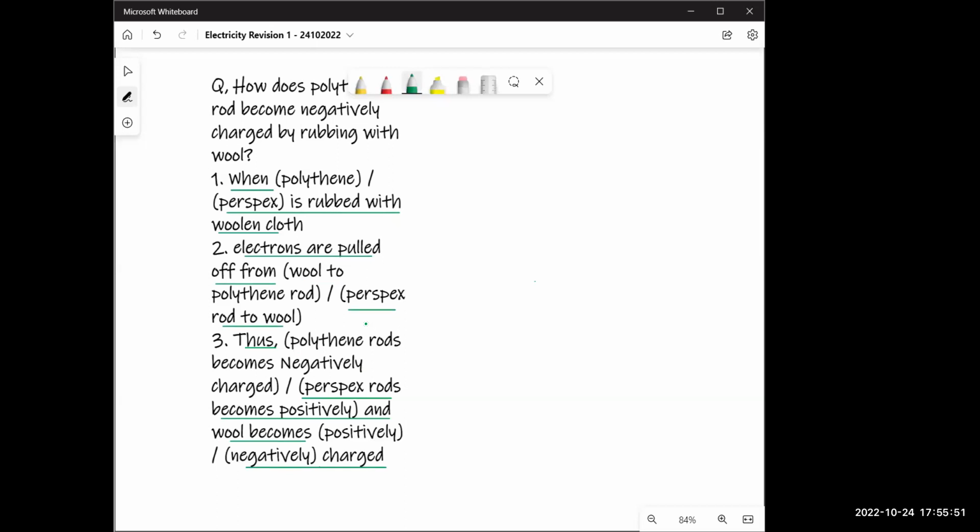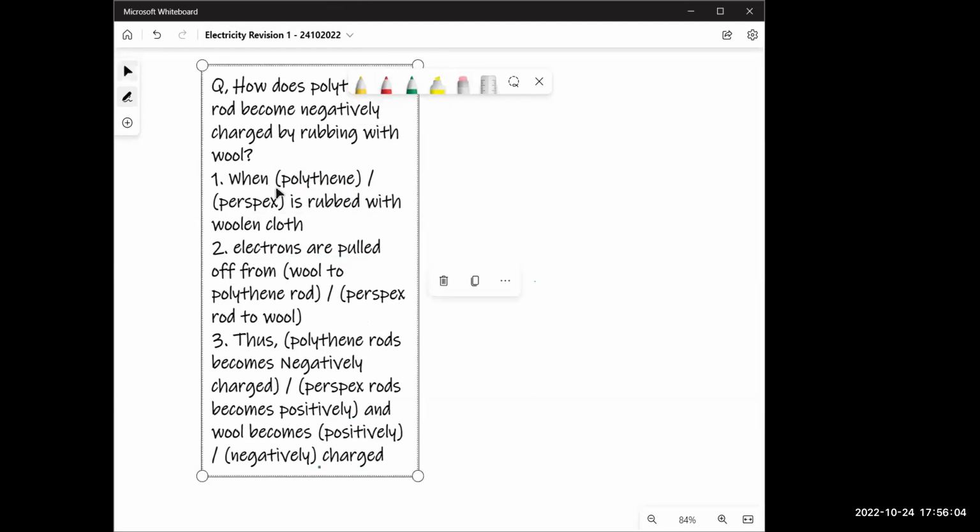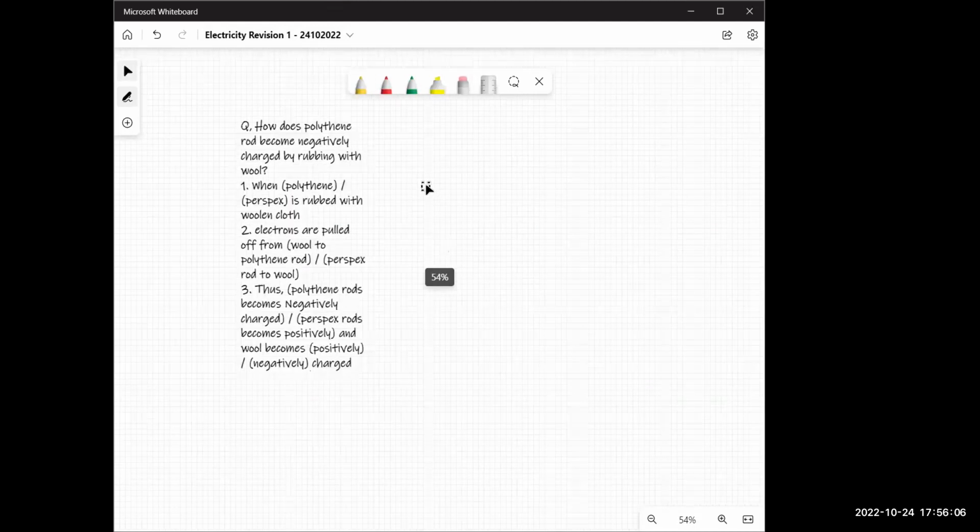Is that clear? Now, if it's confusing, you can write it separately as well. Is this fine? You understand? I understand this way, but I'll write it separately. All right, then that's fine. Just a second then.